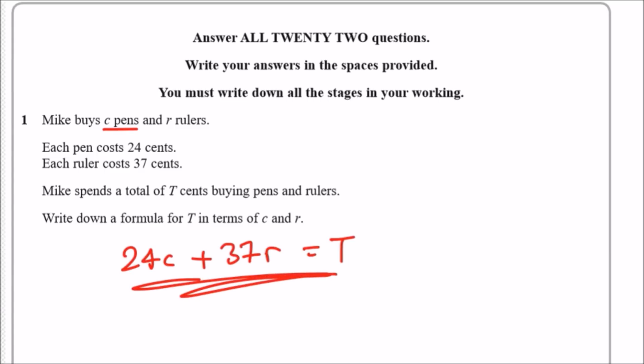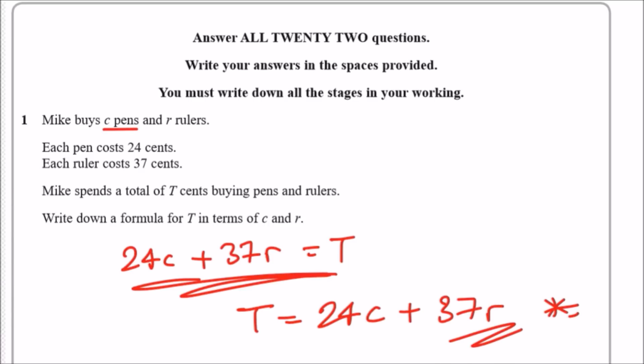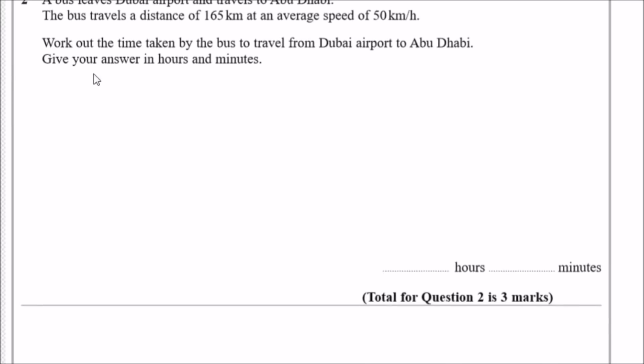Just to be safe in the exam, depending on how the question asks for the formula, we should always begin with T first, equals, and then anything that includes C and R. So T equals 24C plus 37R. And that's it. We just wrap up from there. Let's go.